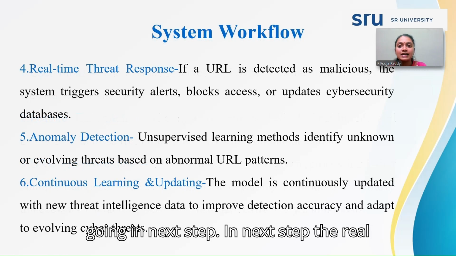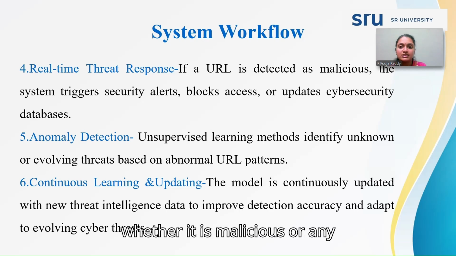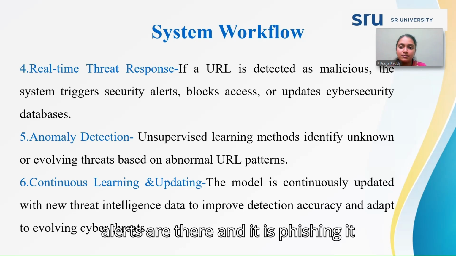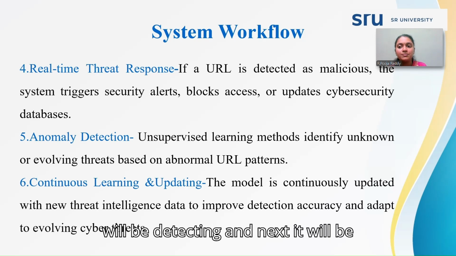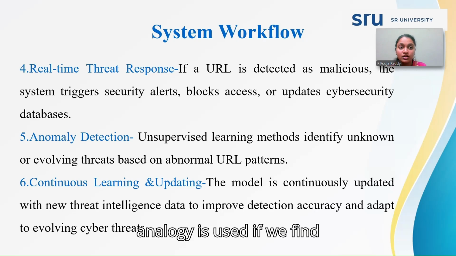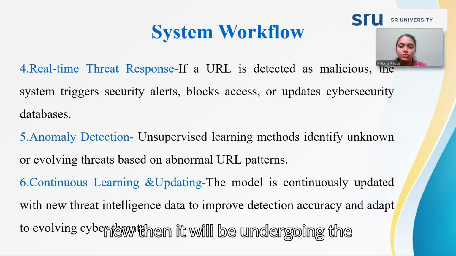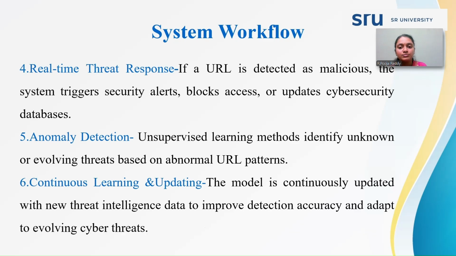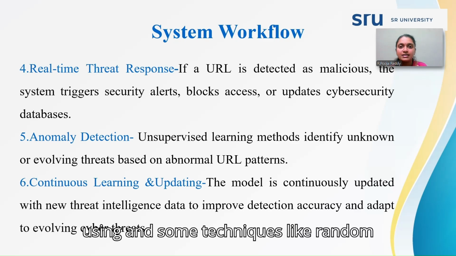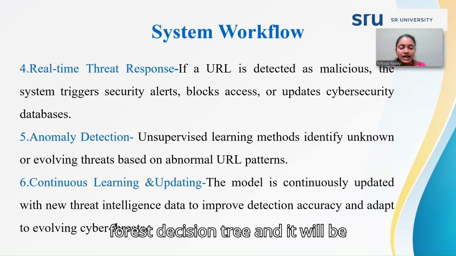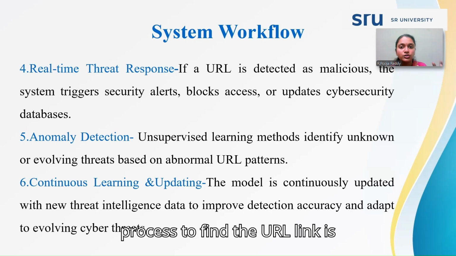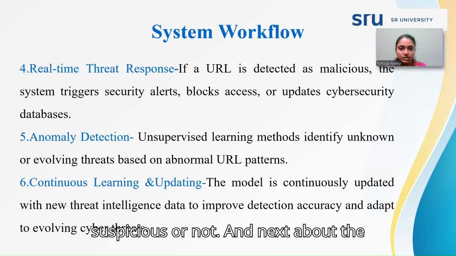In the next step, the real time response checks whether it is malicious or whether there are any alerts, and if it is phishing, it will be detected. If we find the URL is new, then it undergoes unsupervised learning, and then it uses techniques like random forest and decision tree, and it gives the output. It is a continuous process to find whether the URL link is suspicious or not.